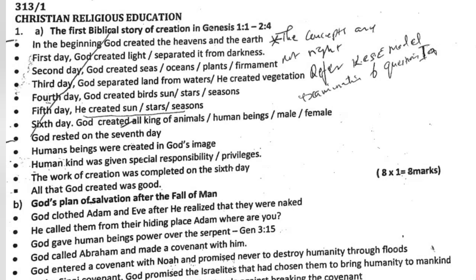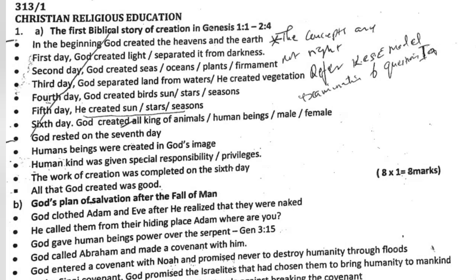Answers. Question 1a was the first biblical story of creation in Genesis chapter 1 verse 1 to Genesis chapter 2 verse 4. In the beginning, God created the heavens and earth. First day, God created light and separated it from darkness. Second day, God created seas, oceans, plants, firmament. That day, God separated land from waters.